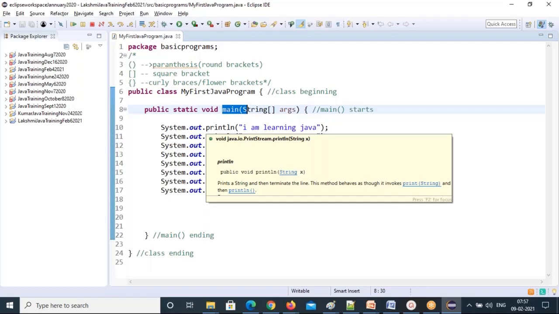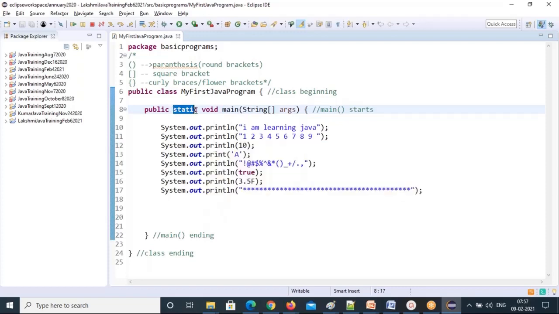Instead of that, what they did was make it static. When you make it static, what will happen? Memory is allocated only one time for this main method, and the same memory will be reused for all lines of code execution. So that is the reason they made the main method static.